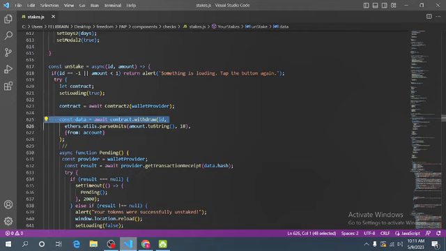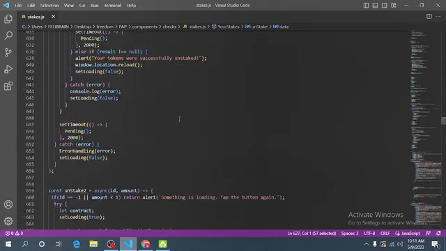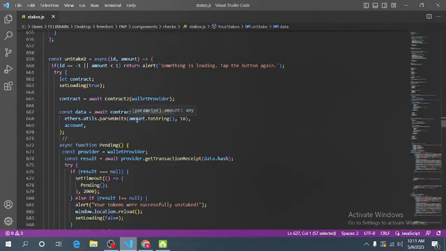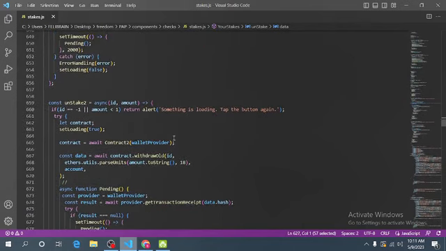Our smart contract requires that we pass an ID, so it is passing the ID. Our smart contract also requires that we pass an amount, the amount it's supposed to pay, so we are passing this amount here. And then we're supposed to pass a string to it.